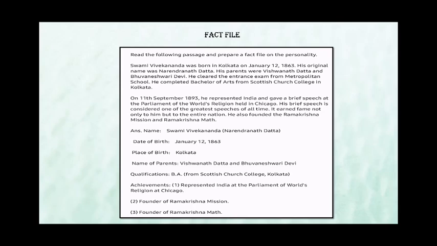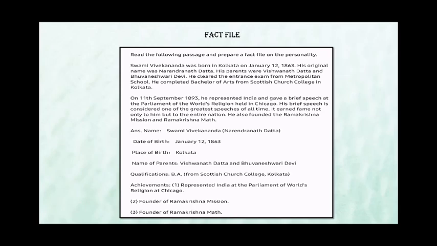So children, you can get passages on anything. It can be a scientist, an actor, an author, a poet, anything. It can be a general knowledge passage, something in general. So today we are having a passage which is related to a person named Swami Vivekananda. So how do we need to write a fact file? First, the main thing that you need to do is read the passage carefully. After reading the passage, you have to write in the way it is given below.